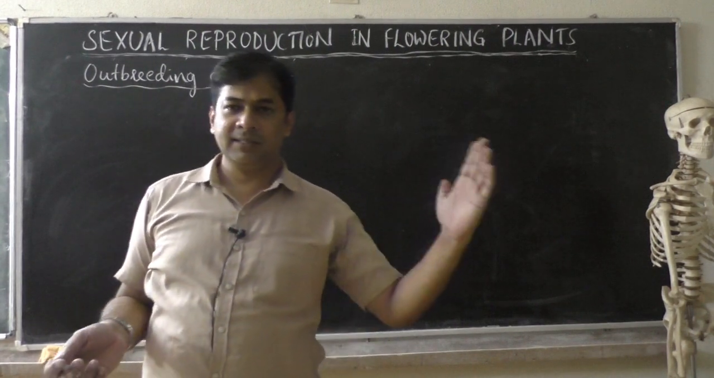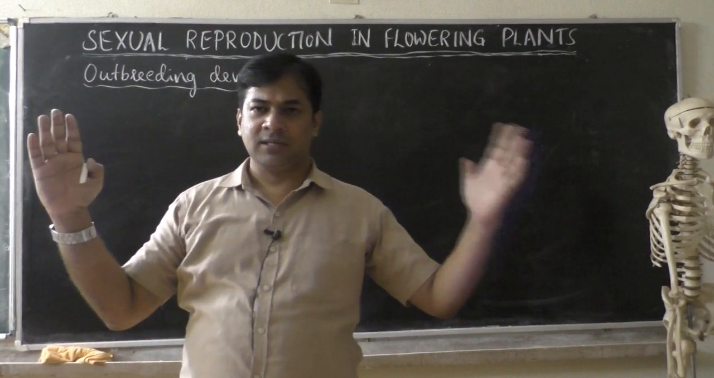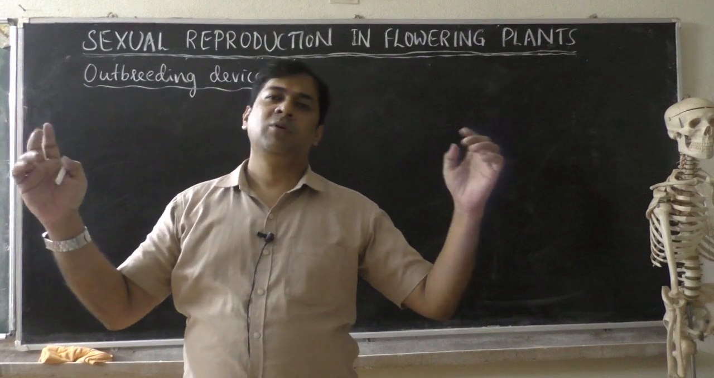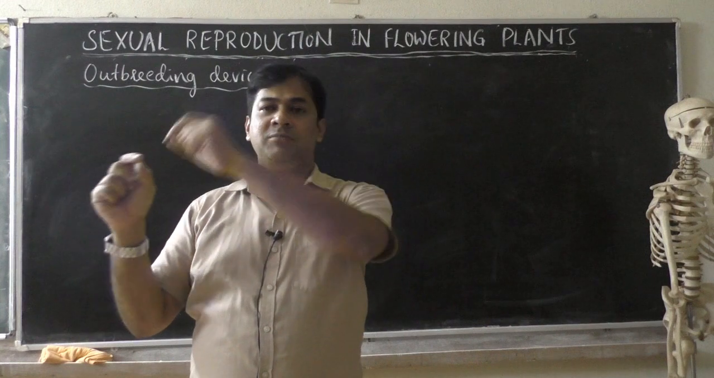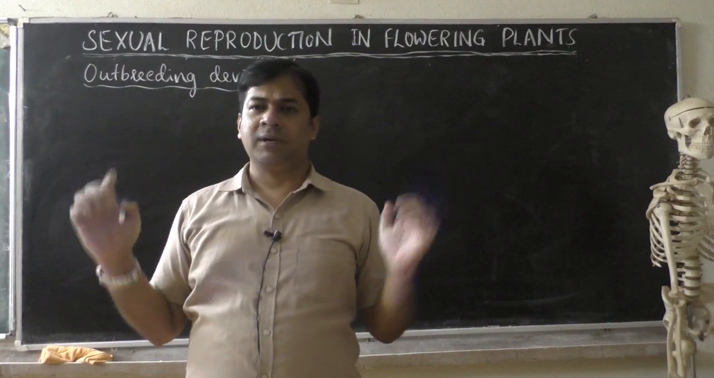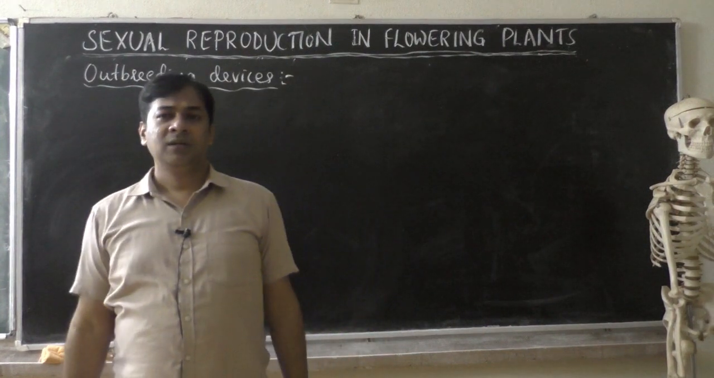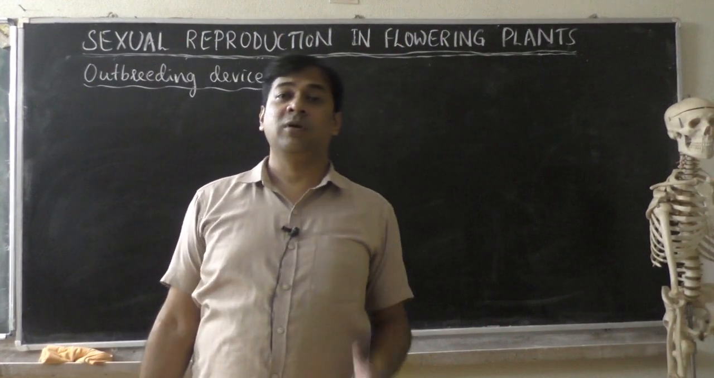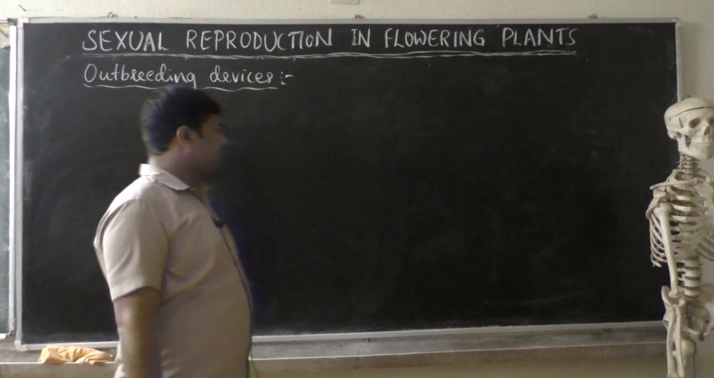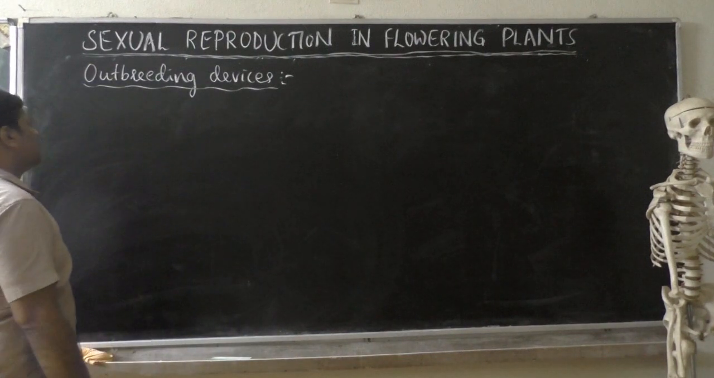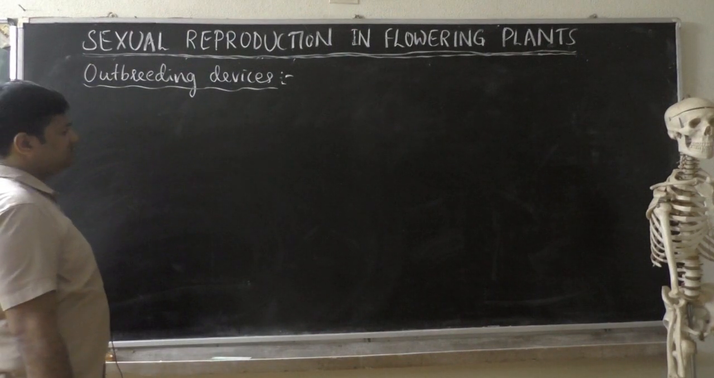Not two different species, but the same species and two different plants. Suppose one plant is here and the other plant is here. Let us call them plant A and plant B. Pollen grains of plant A will fall on the stigma of plant B. So two different plants are there. That is what we call outbreeding, or cross pollination. So what are these outbreeding devices? Let us see.